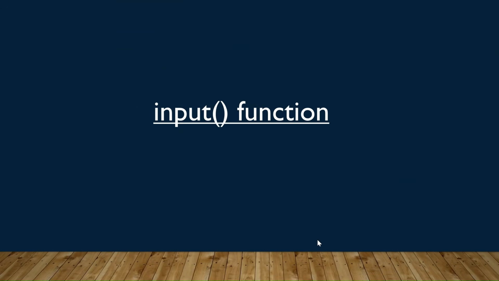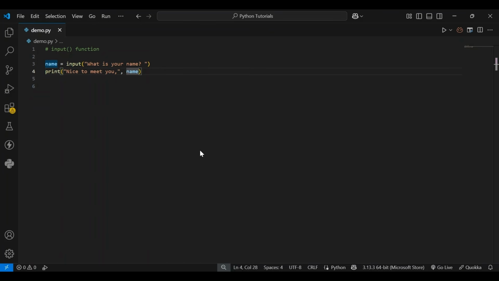Next, let's talk about the input function with an example. The input function in Python is used to take input from the user during the execution of the program. It pauses the program, displays a prompt, and waits for the user to type something. Once the user types and presses enter, the input is returned as a string. In this case, the value will be returned and stored in the name variable, and then we are trying to print it. Let's try to run it and verify the output.